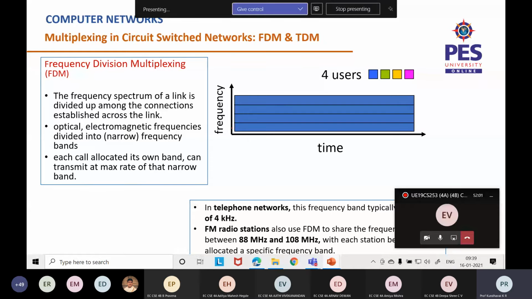So assuming this to be the frequency, it is divided into narrow frequency bands. Each and every call will be allocated one frequency band, and they can use the maximum of it. For example, in this case, there are 4 users who use all these narrow frequency bands, and they can use the maximum rate of the narrow band. So only these are limited.